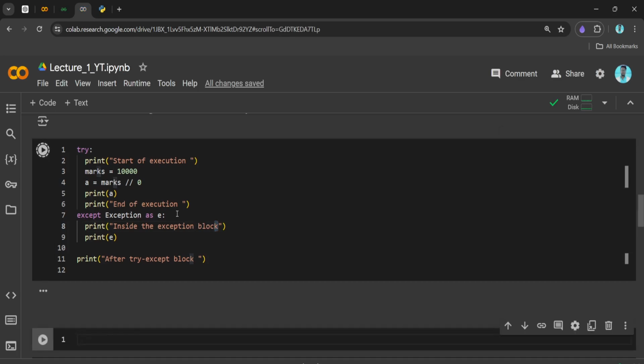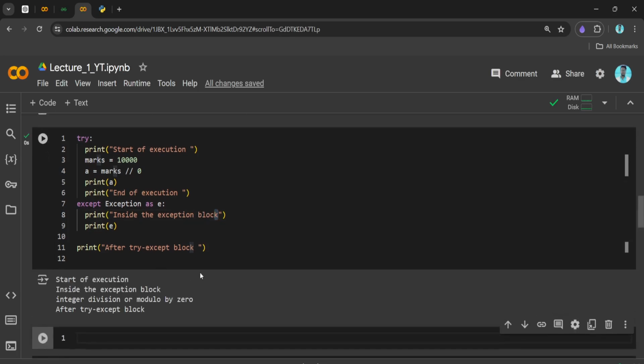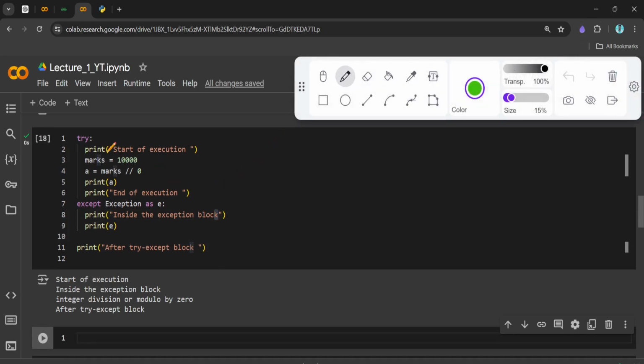Let's see what happened now. Let me explain how this code is getting executed and how we are getting the data. This piece of code got executed and we got this line. And then here the exception occurred, right? Now the next line we got is inside the except block. We didn't get the line number 6, end of execution. Why?